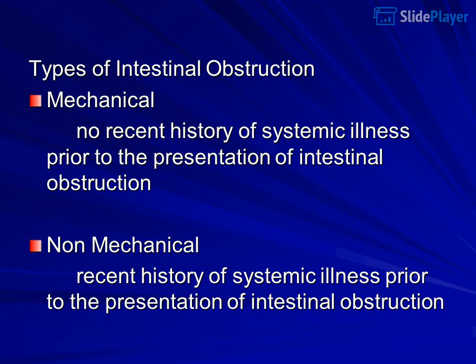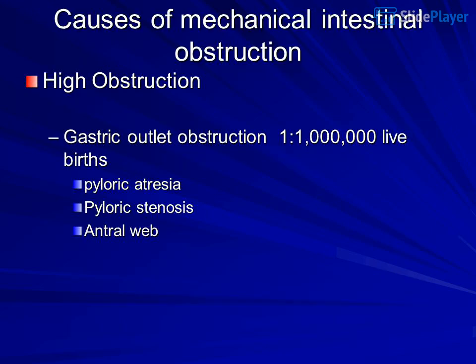Types of intestinal obstruction. Mechanical: no recent history of systemic illness prior to the presentation of intestinal obstruction. Non-mechanical: recent history of systemic illness prior to the presentation of intestinal obstruction. Causes of mechanical intestinal obstruction.